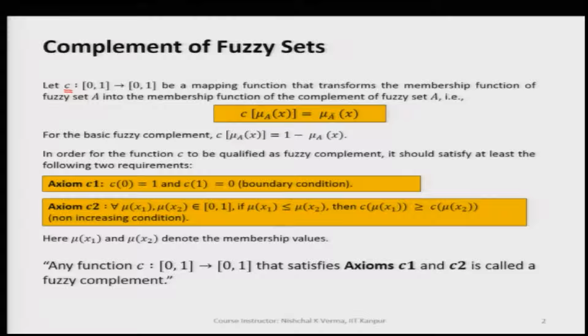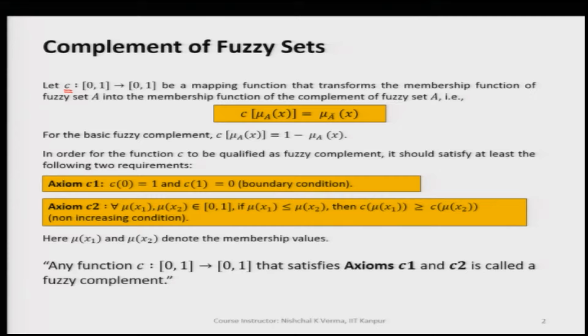So, we can say let C, which is a complement operator, be such that interval 0 to 1 is returning us the value in between 0 to 1.